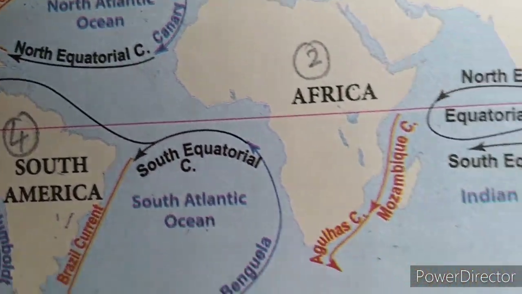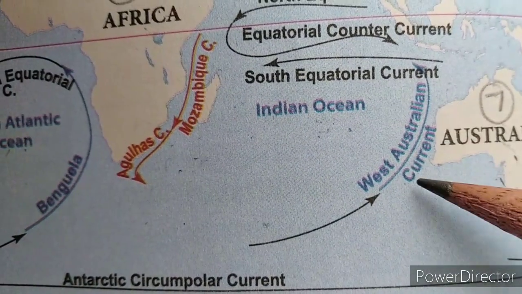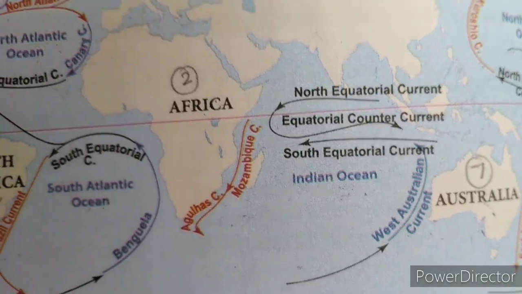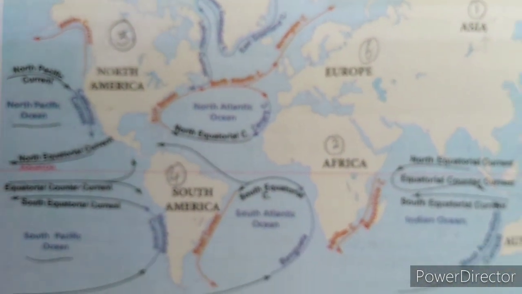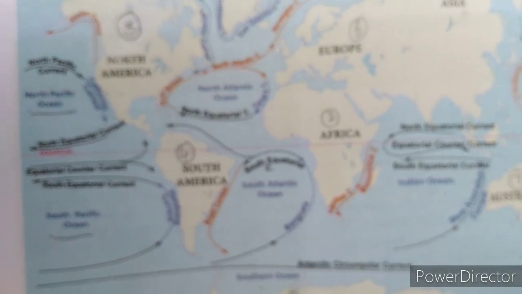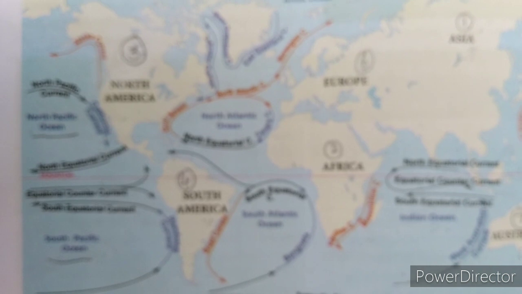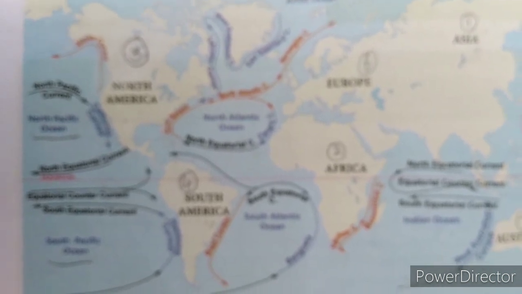Here this side, West Australian current.